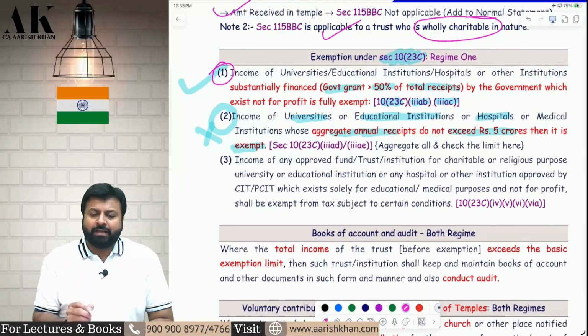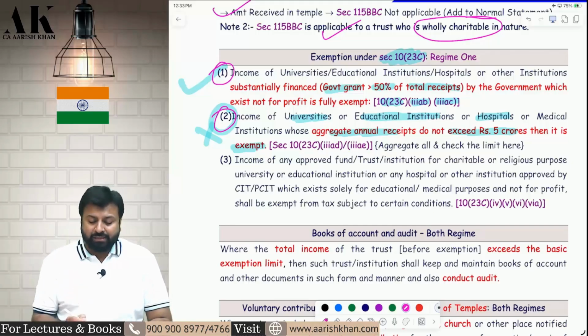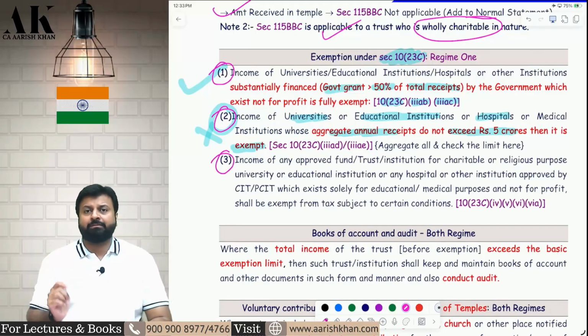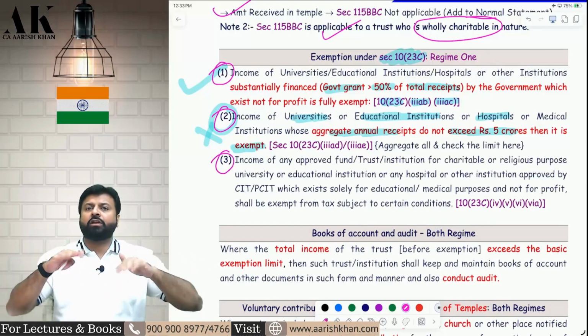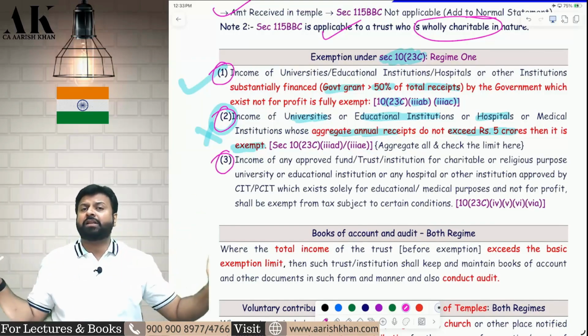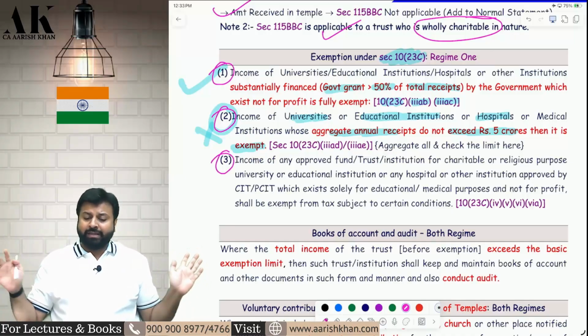But yes, so in point number 1 who comes? Substantially financed by the government. In point number 2, small institutions. Apart from that, point number 3 covers the rest of them. If you are not a small institution, your receipts are more than 5 crore, and you are not substantially financed by the government, then you will come in point number 3.